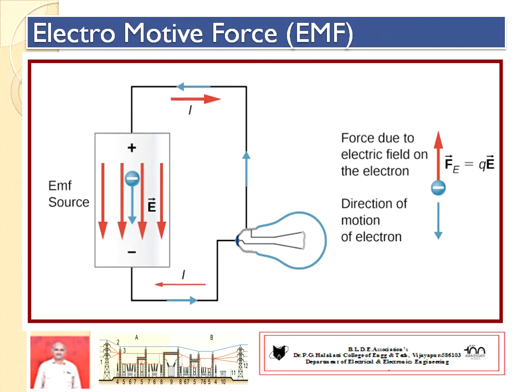Hence conventional current I ampere will flow from the positive terminal through the lamp to the negative terminal and complete its path through the battery and the external circuit. Hence the conventional current will flow from higher potential to lower potential through the lamp. Hence the lamp is on. We are getting brightness.